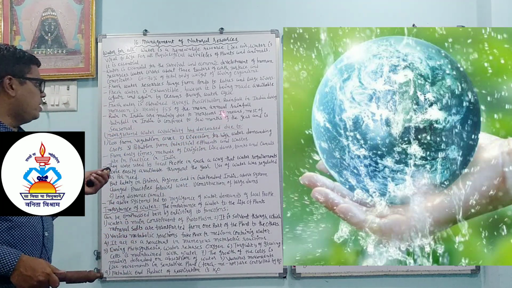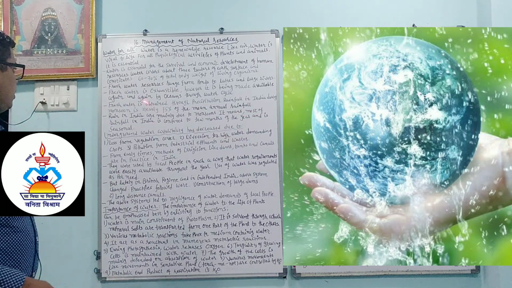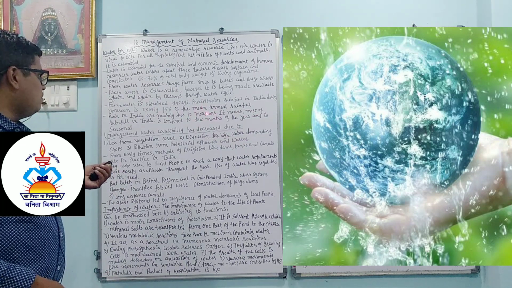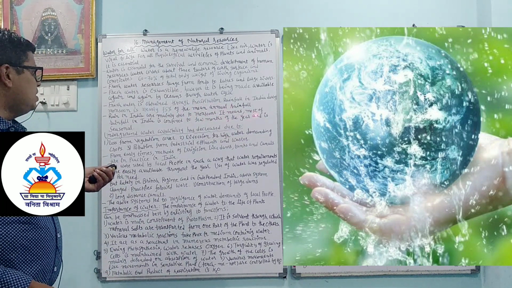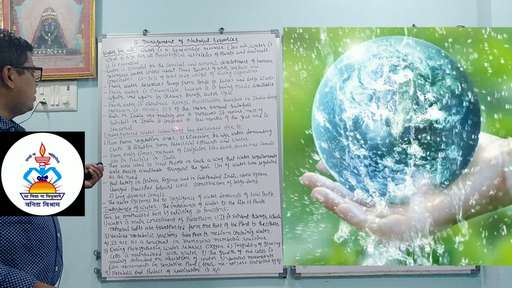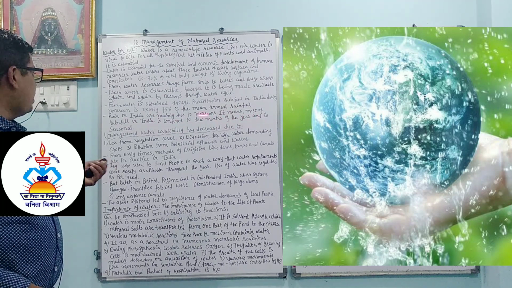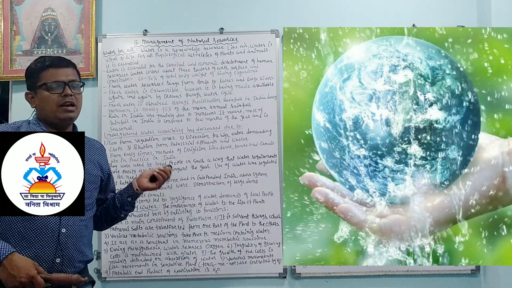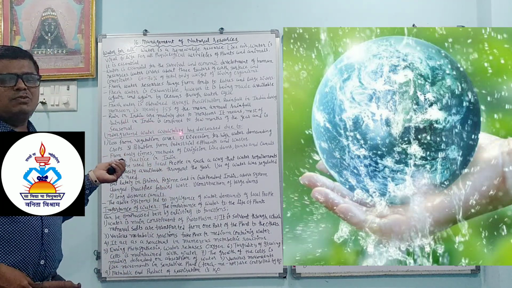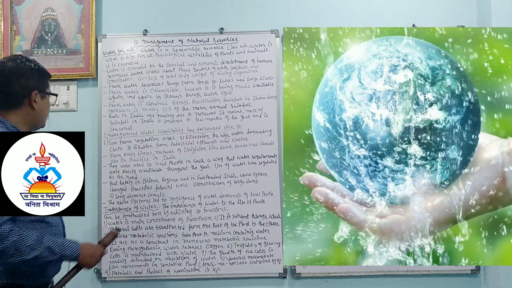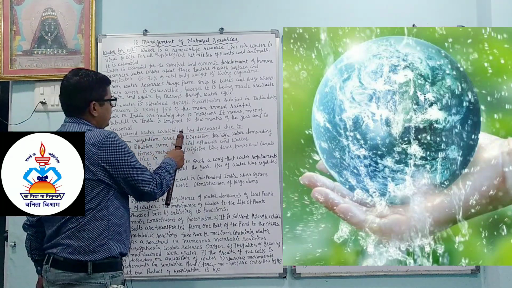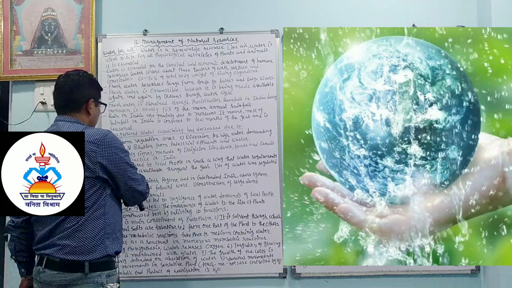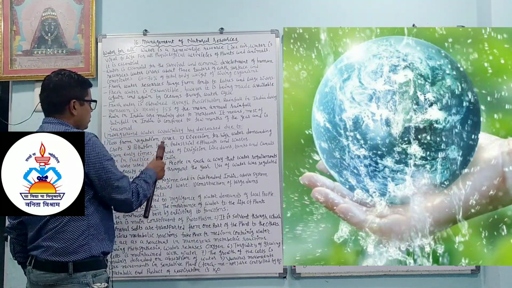So here, rain is seasonal. Rain in India is mainly due to the monsoon. We have different seasons, and one season is for rainfall. Underground water availability has decreased due to loss of vegetation cover.